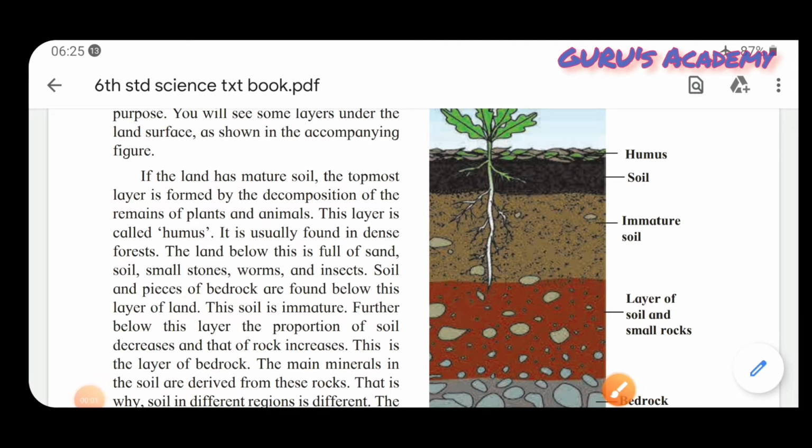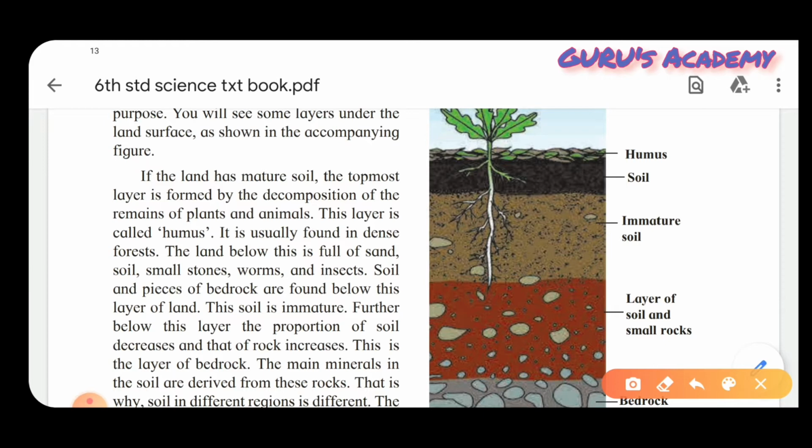So the next layer after humus is the soil, and that is full of sand, small stones, worms, and insects. So soil and pieces of bedrock. Now bedrock means hard rocks. You all must have also seen that there are small stones in the soil. Those are called bedrocks, and these are found below this layer of land.